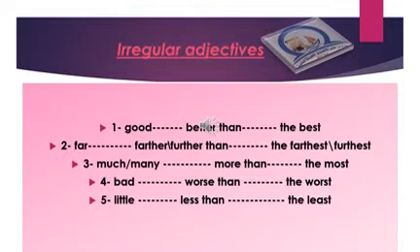We also have some irregular adjectives. For example, good, to compare between two things, better than, and the superlative is the best. Far, farther than, the farthest. Much and many, more than and the most. Bad, worse than, the worst. Number 5, little, less than, and the least.